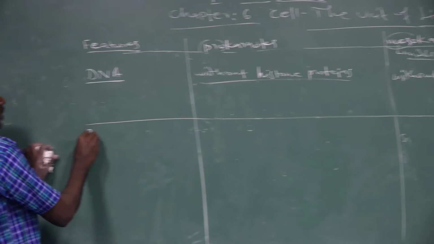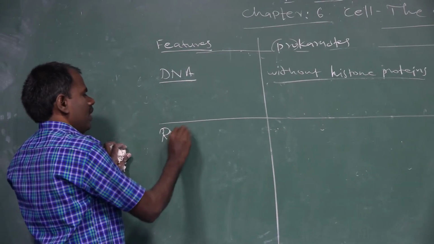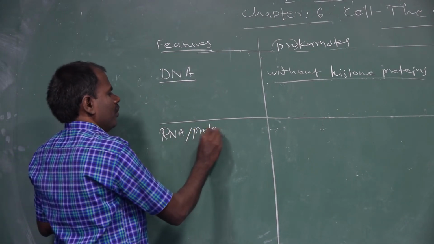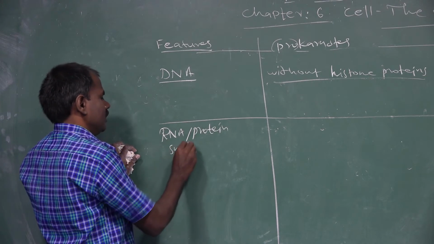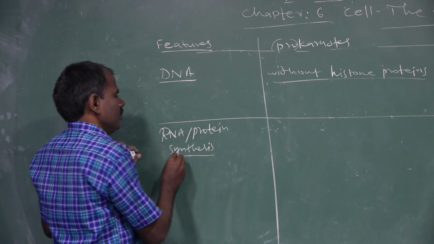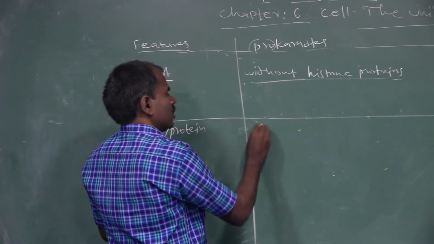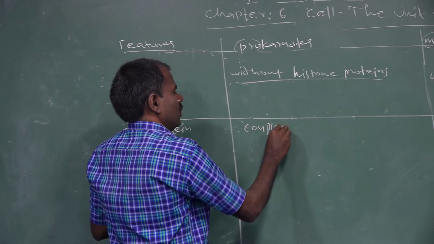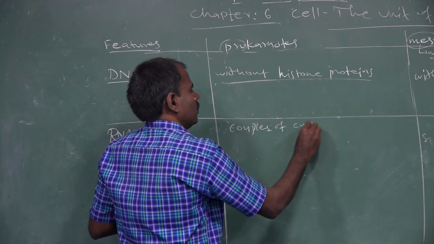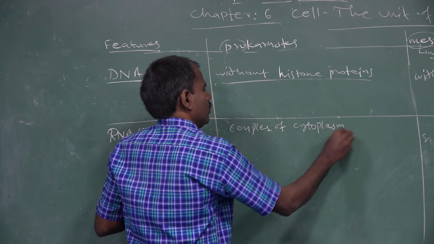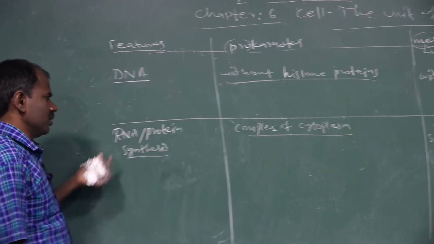RNA and protein synthesis occur in the cytoplasm. So what is RNA?